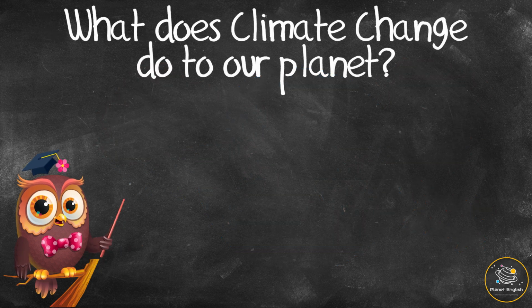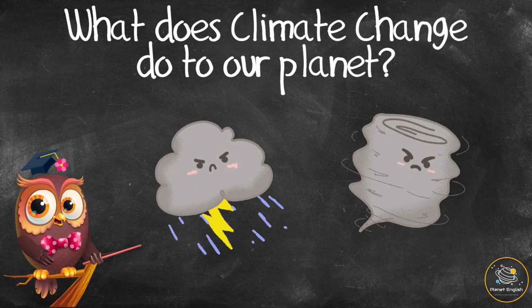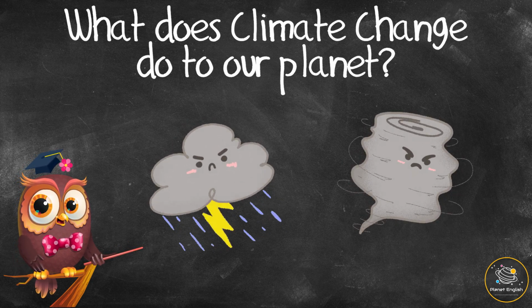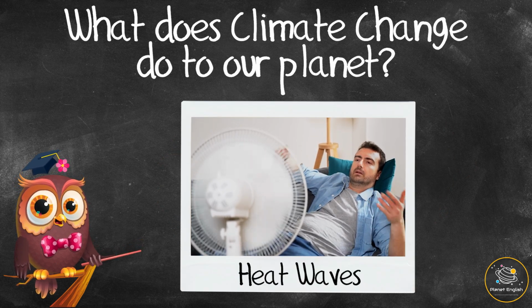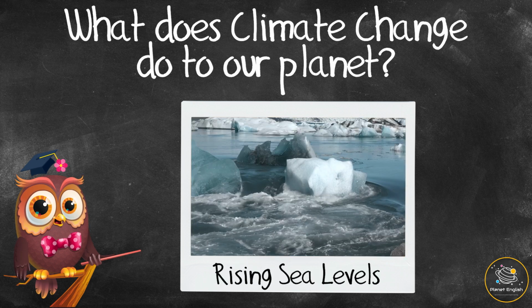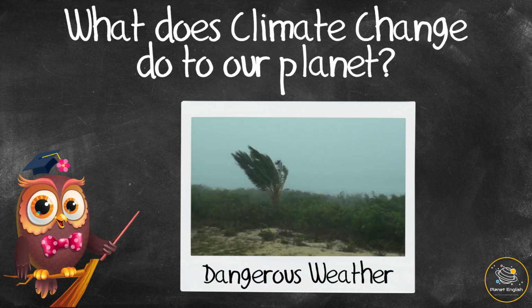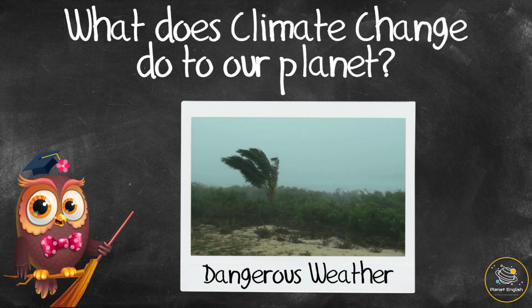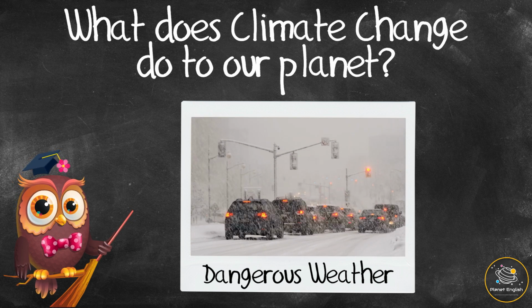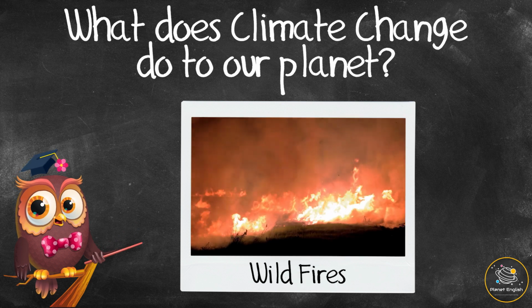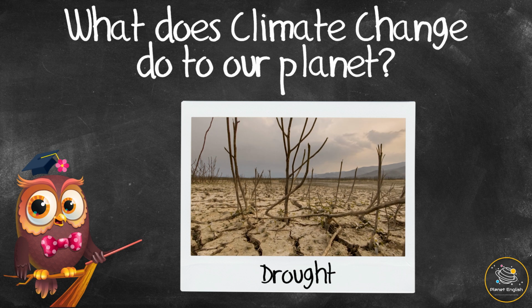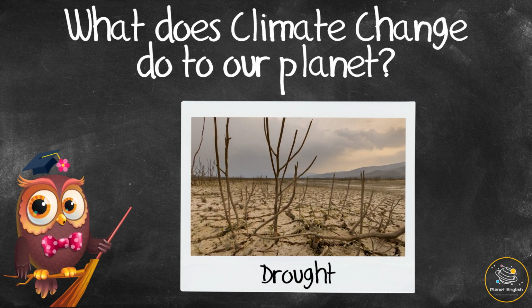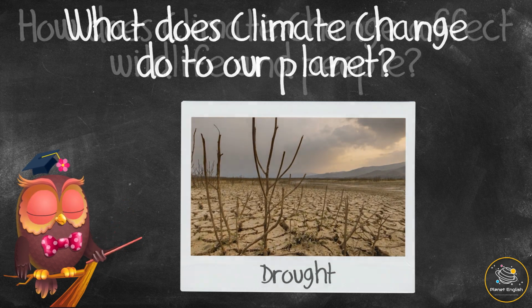What does climate change do to our planet? Climate change can cause weather that is more extreme and unpredictable than usual, such as heat waves, which are long periods of time with temperatures that are hotter than normal. Rising sea levels. Dangerous weather, like hurricanes, and excessive rain, snow, and storms, which can lead to flooding. Wildfires, which can burn large amounts of forests and bush. Drought, which is a period with little or no rain and not enough water.